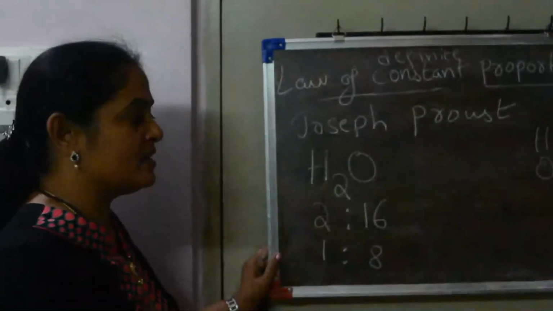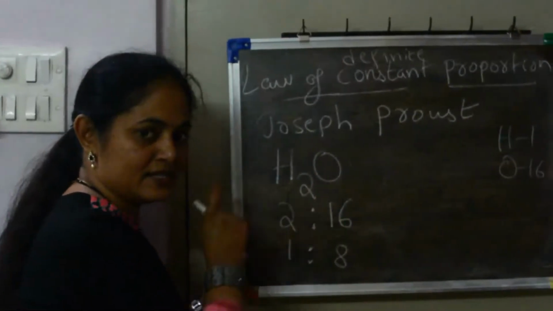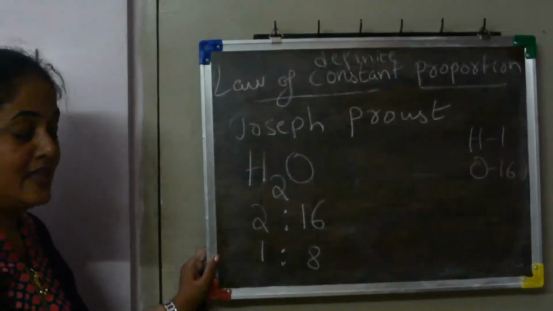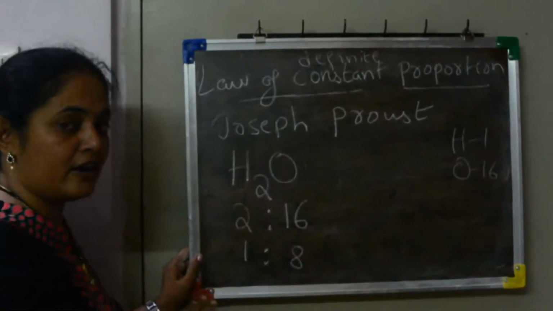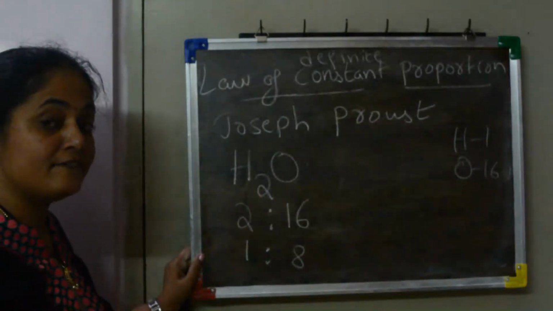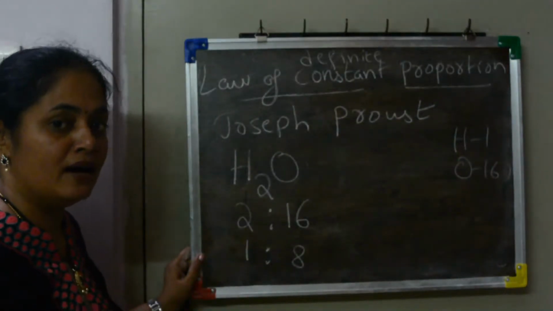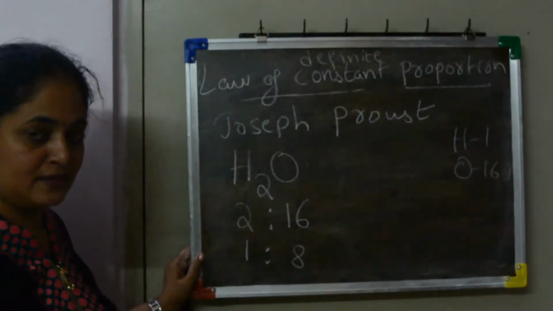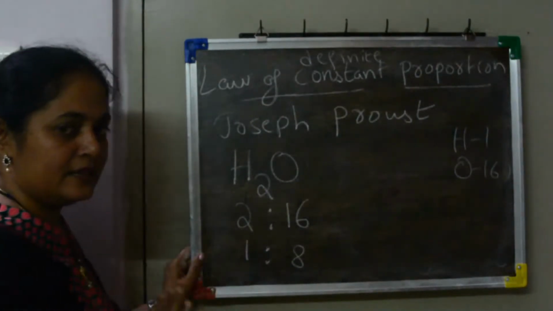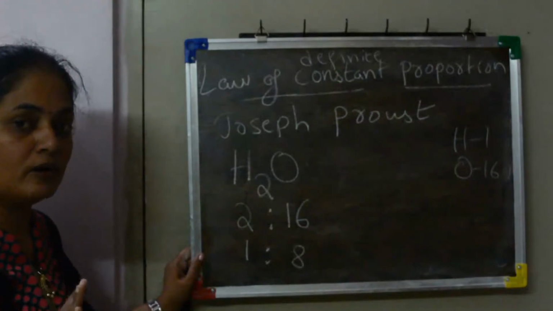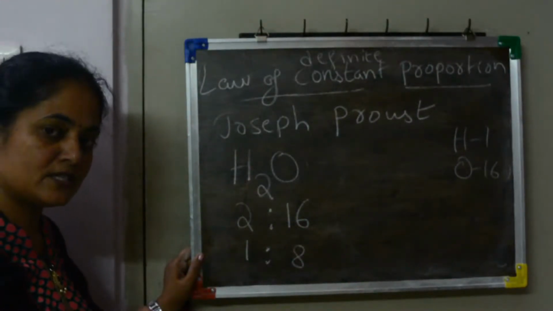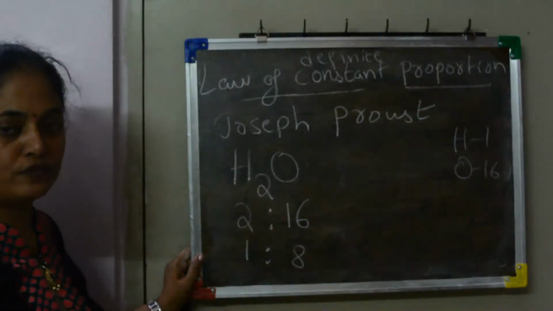In any chemical substance, the elements present are always in definite proportion by mass. We are talking about mass. If you are taking the mass, it will always be constant. The elements will be constant and the ratio also will be constant.